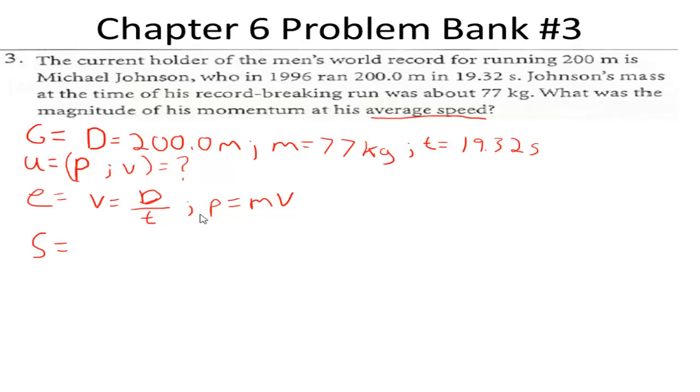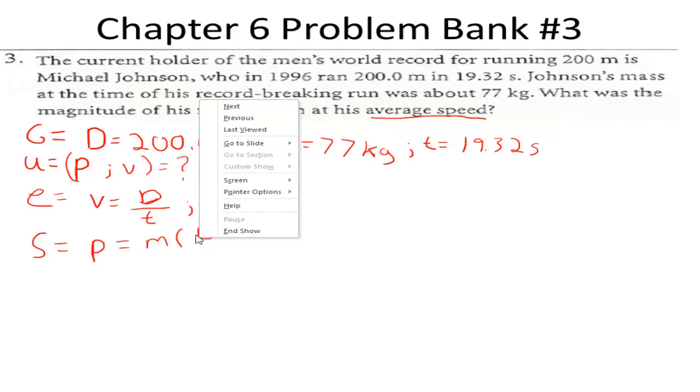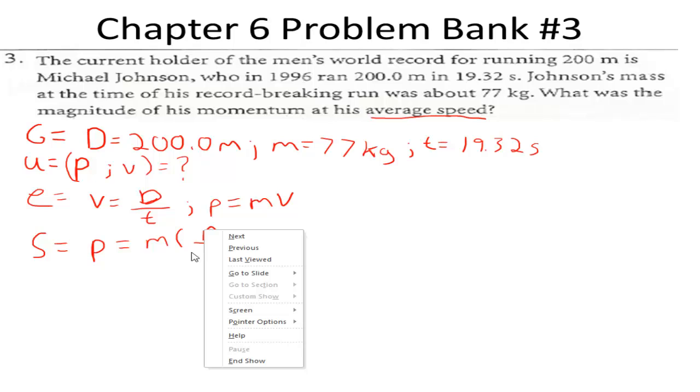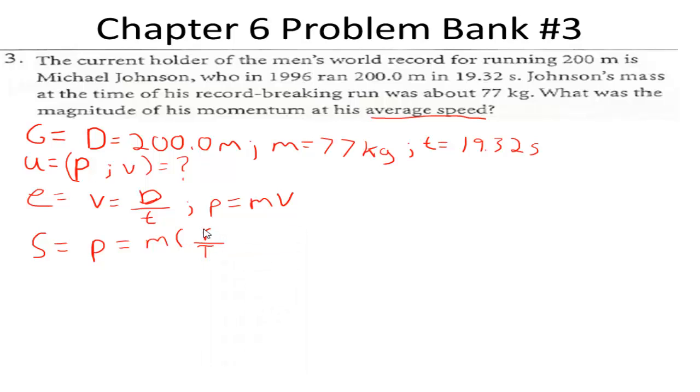Substituting our variables and knowns into our equations, we see that our momentum will equal our mass times our distance ran of 200 meters divided by our time.